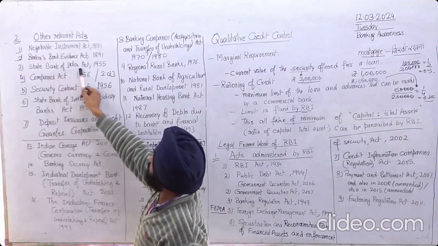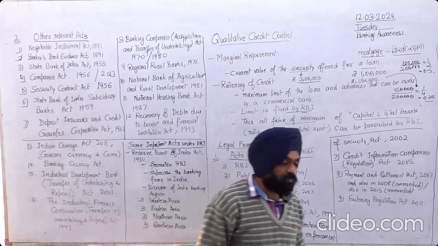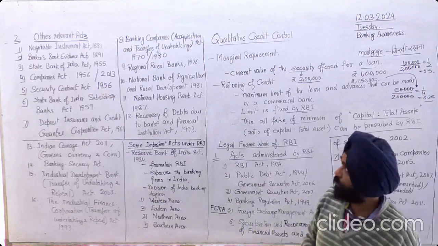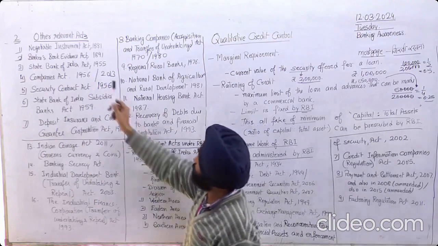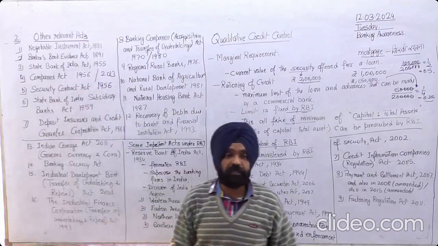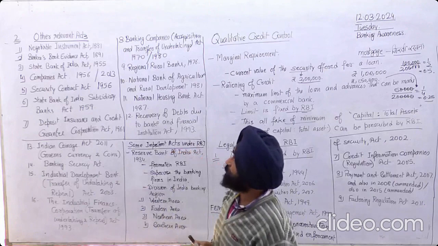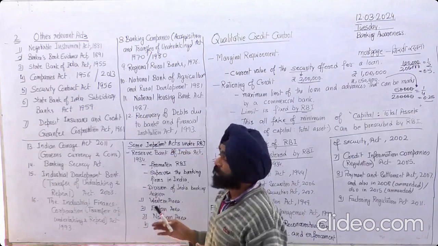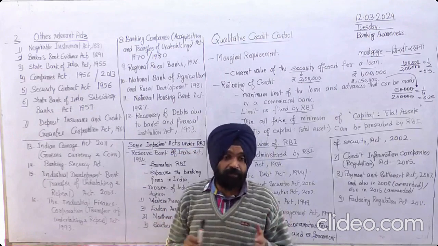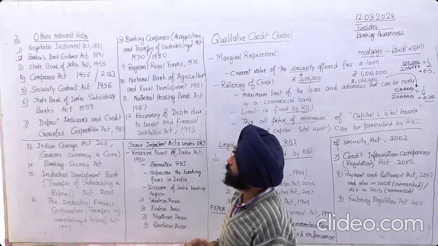Then State Bank of India Act 1955, and we have discussed that before 1955, State Bank of India was known as Imperial Bank of India, and it was formed by clubbing three banks: Bank of Bengal, Bank of Madras, and Bank of Bombay.